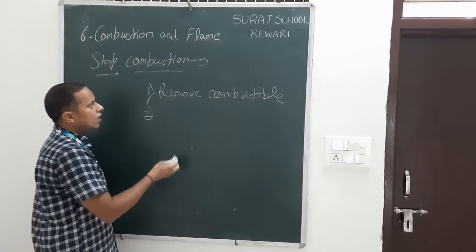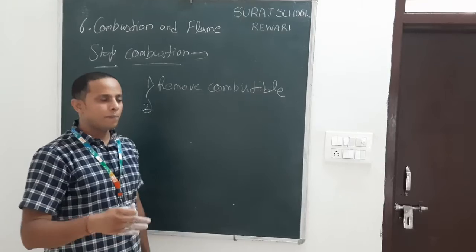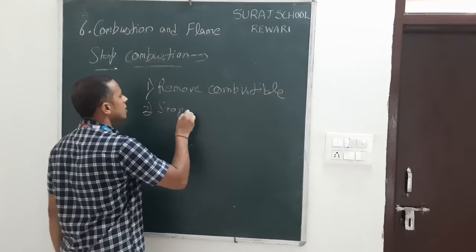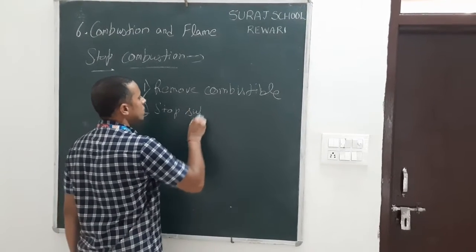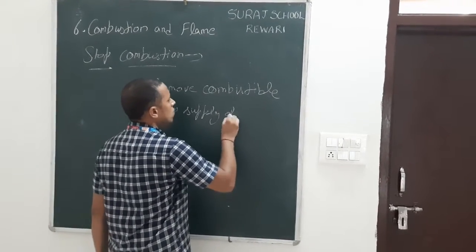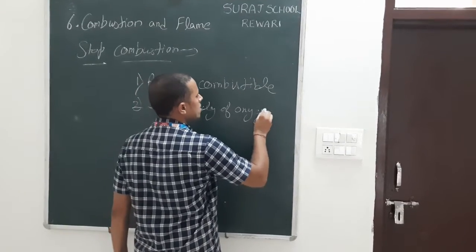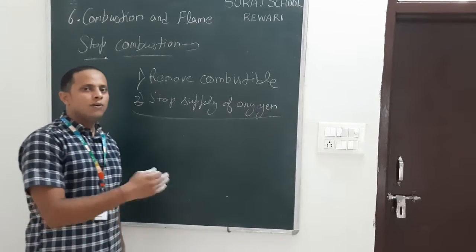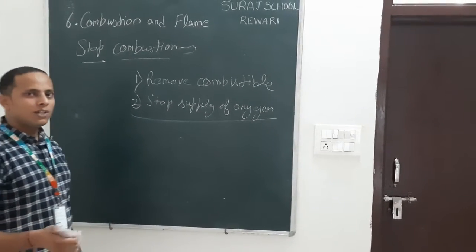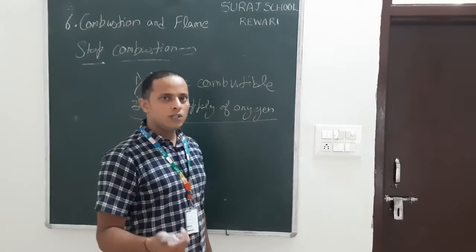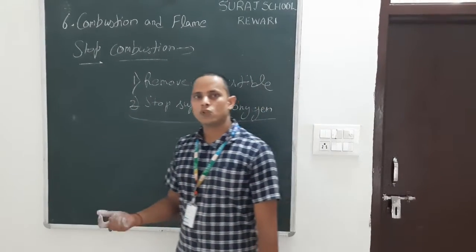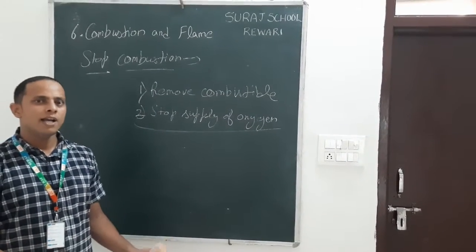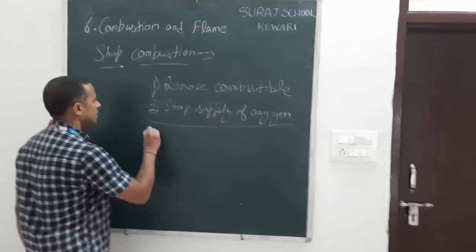Second, removal of oxygen, or absence of oxygen. If we stop the supply of oxygen, it also extinguishes the fire. For example, in a fire extinguisher, we produce carbon dioxide gas. Mainly it produces carbon dioxide gas, which surrounds the area of the fire and extinguishes the fire.